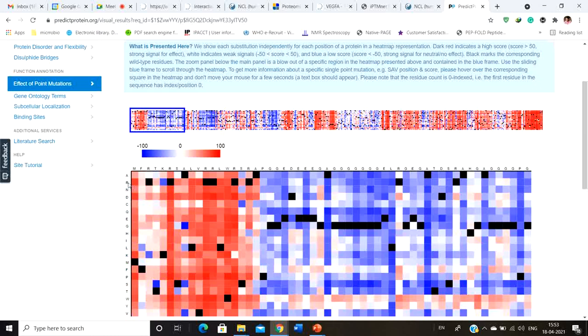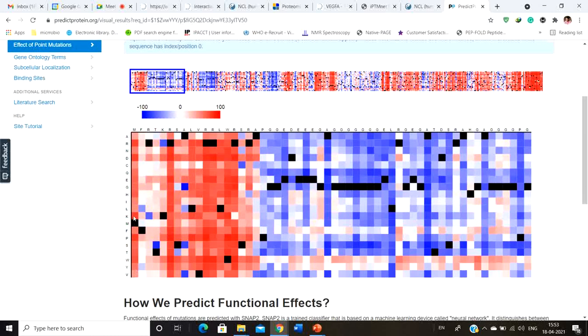Whereas, suppose I don't have anything else here, but let's talk about this arginine. A mutation of this arginine with alanine is not going to have any effect. That's why it has a white score, so it's not going to have a major effect. But a mutation of this arginine with lysine is going to have an approximately neutral effect or no effect. That's why you get a blue signal. And like this, the whole thing is